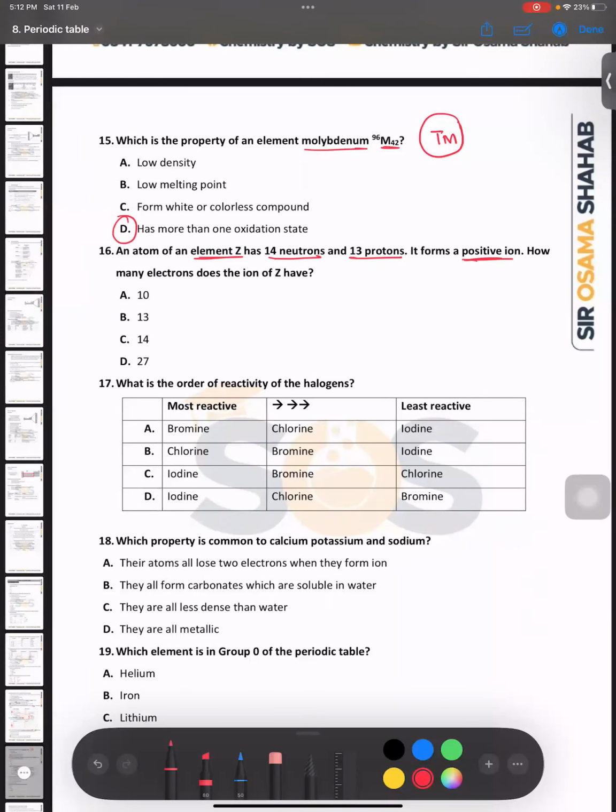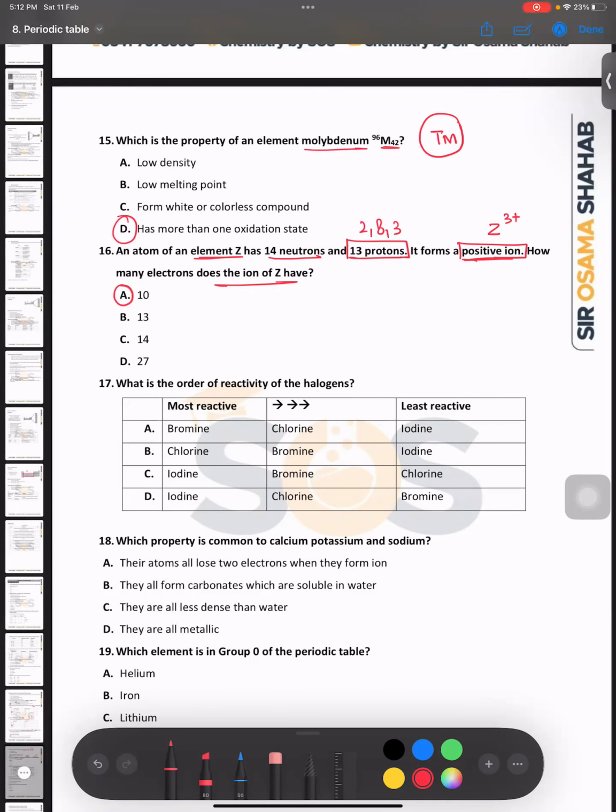Then you can see there is an element Z with 14 neutrons and 13 protons, and it forms a positive ion. How many electrons does this ion have? You need to see the 13 protons. So the electronic configuration of the neutral atom would be like this. When it forms a positive ion, it must lose 3 electrons. So the right answer for this would be A. Is that right, bacho?